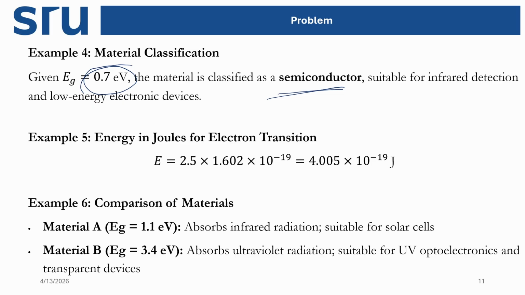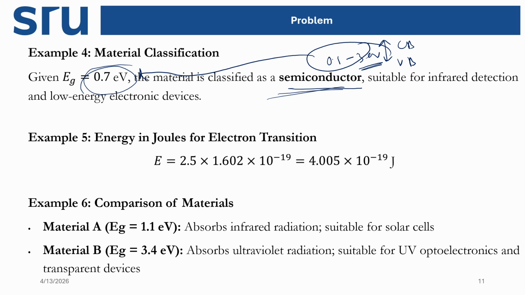Now remember, for a metal there was no energy gap between the valence band and conduction band, whereas for the semiconductor the gap between the valence band and the conduction band was 0.123 electron volt. So it is in between this range. That's why this compound is known as a semiconductor in nature, right? So from this value we can classify which material is in which category, and you can use it for your application purposes by knowing the energy gap differences.